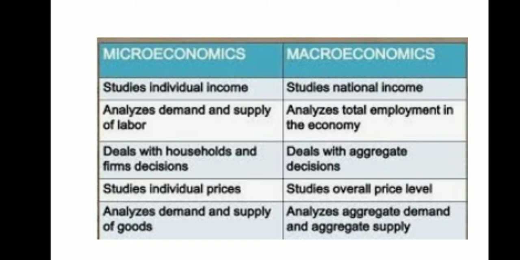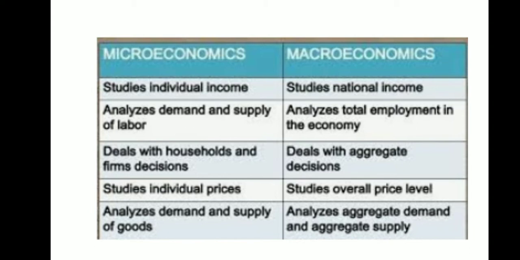Now let us quickly look at the difference between microeconomics and macroeconomics. Micro studies individual income, whereas macro studies national income. Microeconomics analyzes the demand and supply of labor, whereas macroeconomics analyzes total employment in the economy. Microeconomics deals with household and firms' decisions, whereas macroeconomics deals with aggregate decisions.